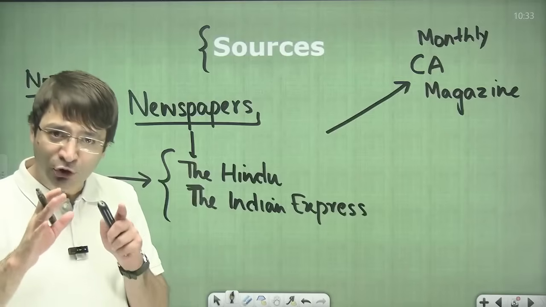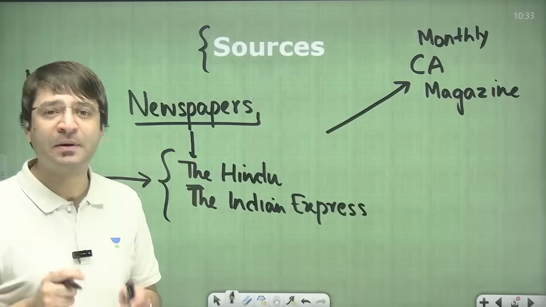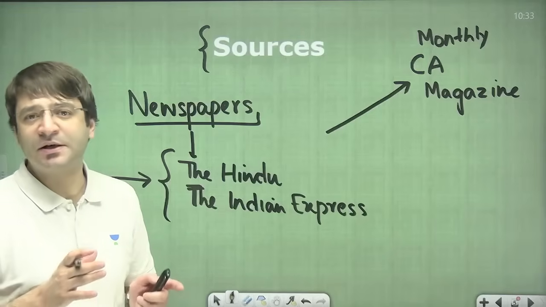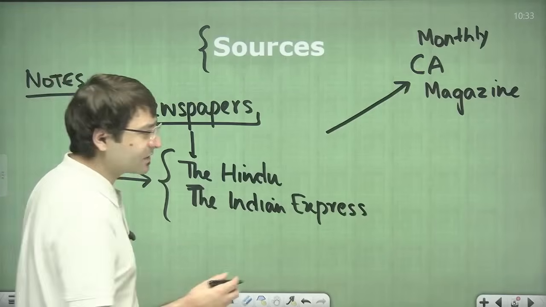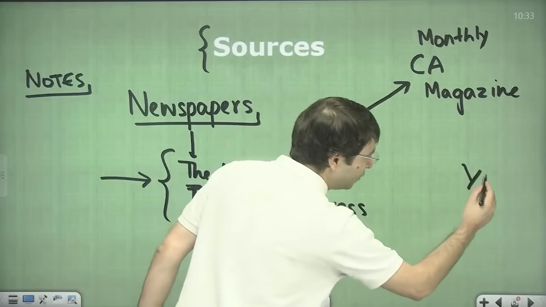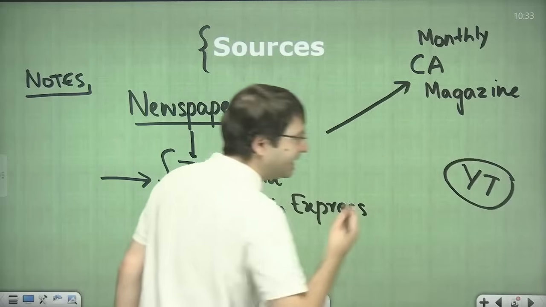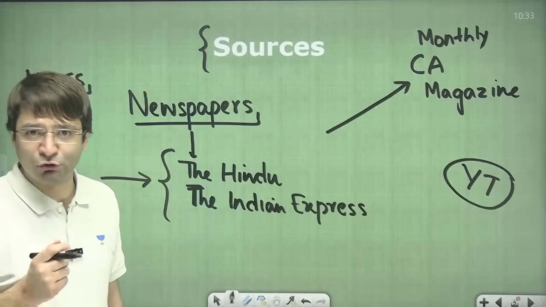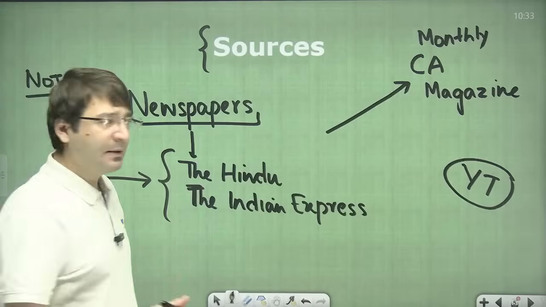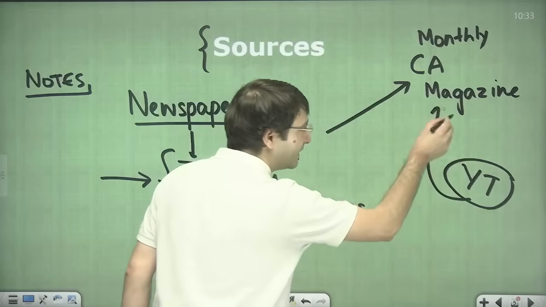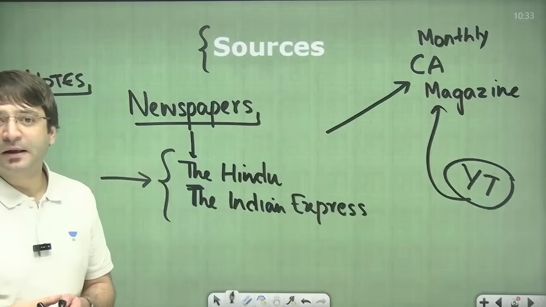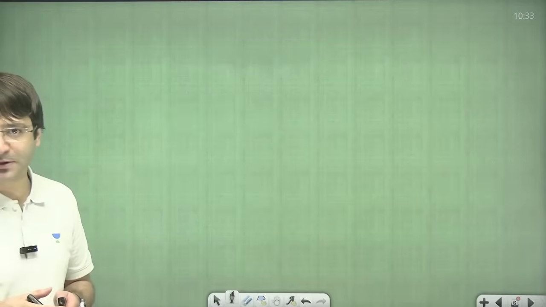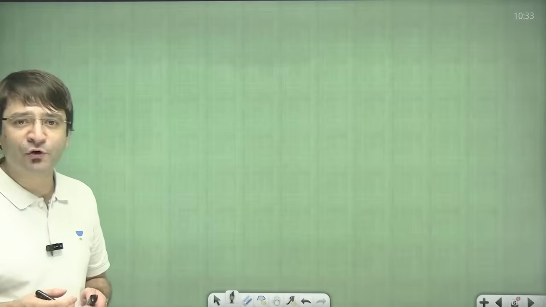So make your own notes, read the newspaper, but if you have paucity of time, then there are other alternatives available. Maybe you can follow our YouTube channel where every morning at 10 o'clock we conduct the analysis of the daily newspaper, the Hindu newspaper. Follow it, but then link it with the monthly current affairs magazine. But how do you link current affairs with the static portion of the syllabus? For that, let me give you few examples.